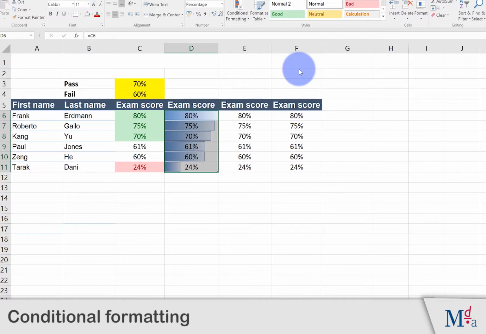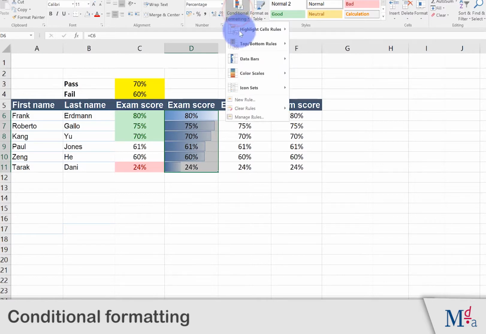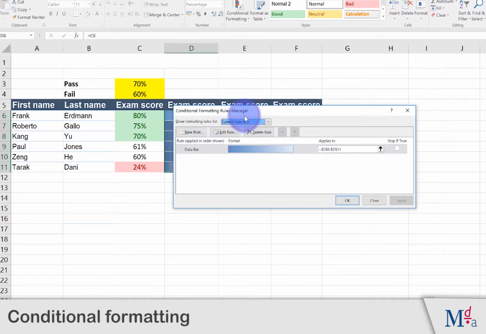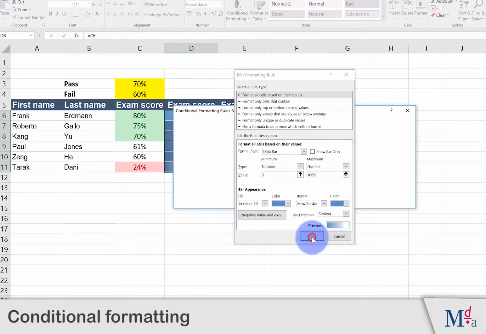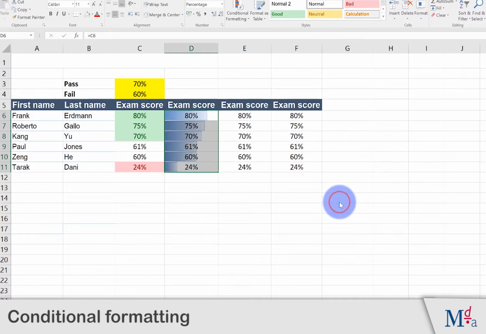Go to Conditional Formatting and Manage Rules again. Choose the rule we want to edit. And this time we want to set the minimum number to be 0 and the maximum number to be 100%. Click OK. You can see that Frank, who has 80%, doesn't have a full bar now.